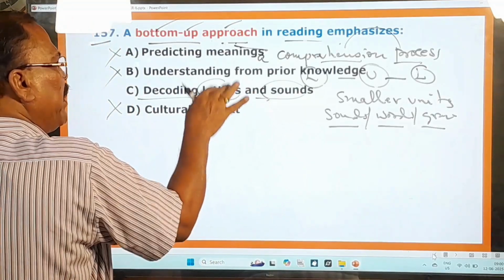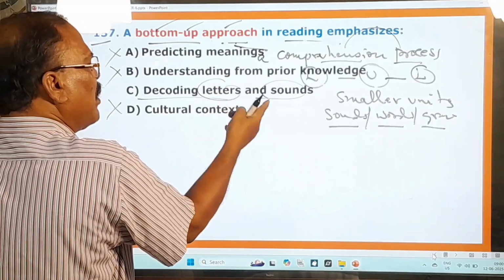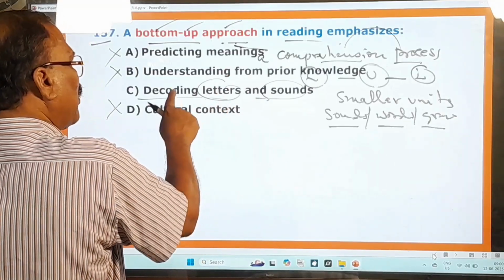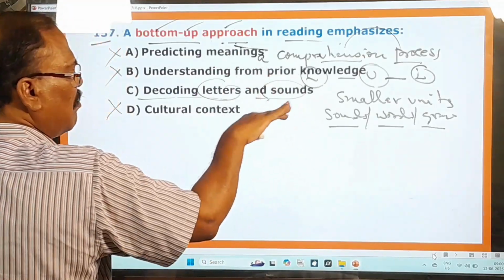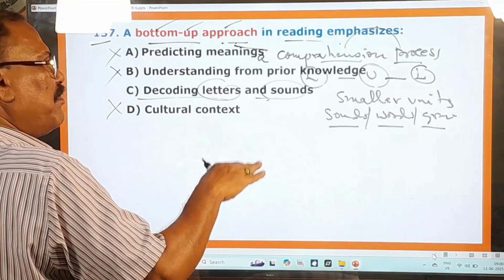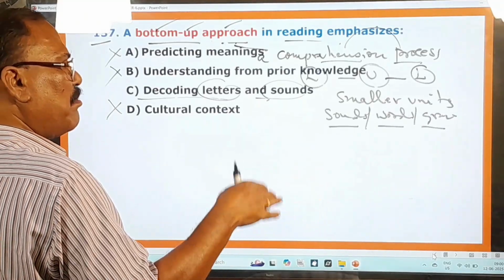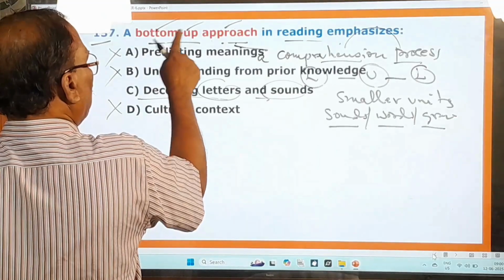First of all, they begin to learn the language from smaller units. Therefore they decode the letters and the sounds, and afterwards words, and afterwards grammar, and in that way they begin to learn from smaller units before they learn the bigger things. So this is therefore called the bottom-up approach.